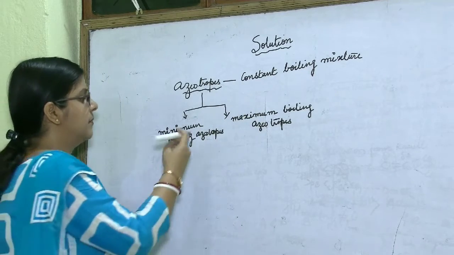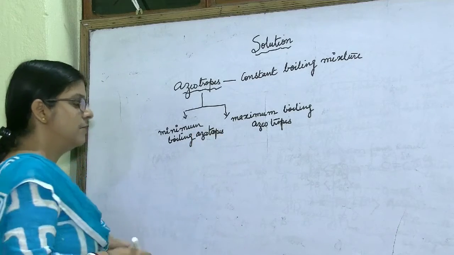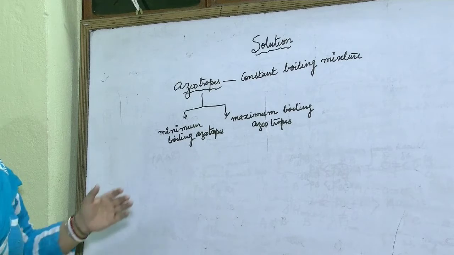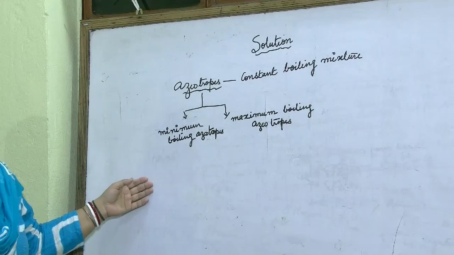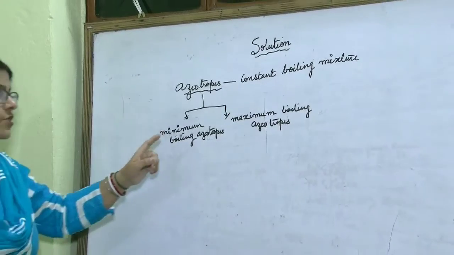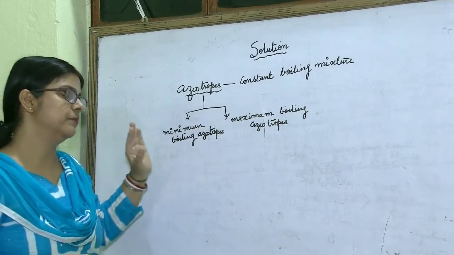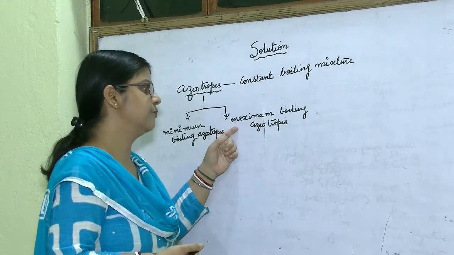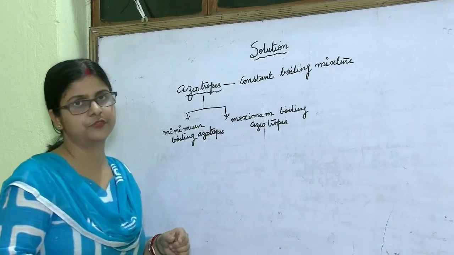Which type of solution forms minimum boiling azeotropes? A solution which shows positive deviation from Raoult's law forms minimum boiling azeotropes, and a solution which shows negative deviation from Raoult's law forms maximum boiling azeotropes.